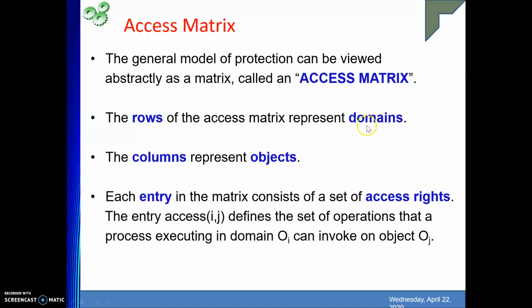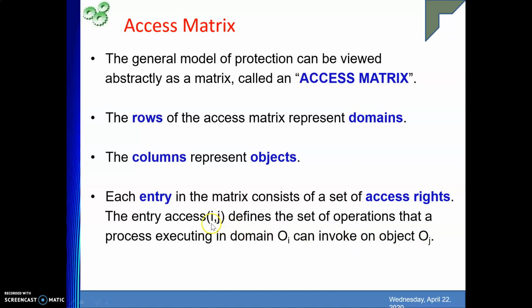So these are the names of my rows and columns. Now, what will be the meaning of the entries in the matrix, at the particular rows and columns? Each entry in the matrix consists of a set of access rights. The entry access(i, j) means domain i, object j. So the entry access(i, j) defines the set of operations that a process executing in domain Di can invoke on object Oj, right?